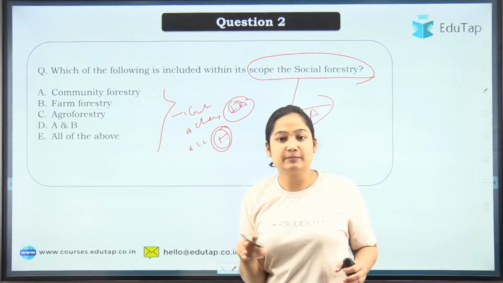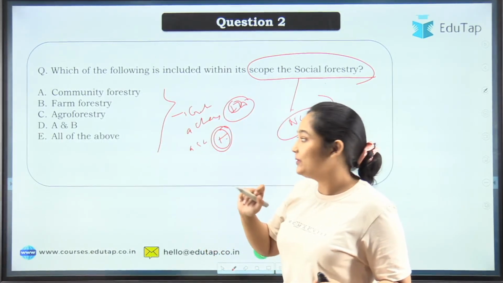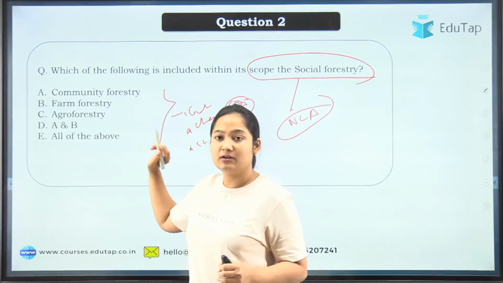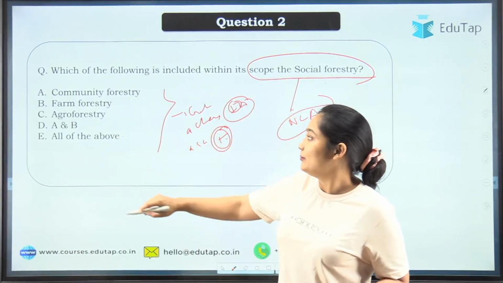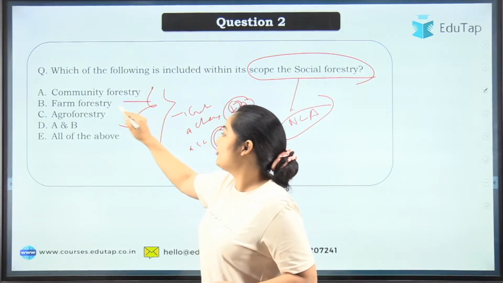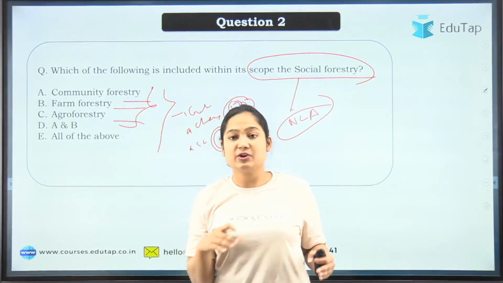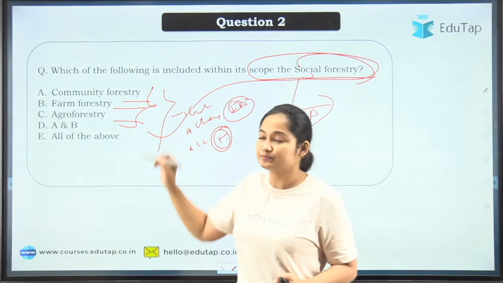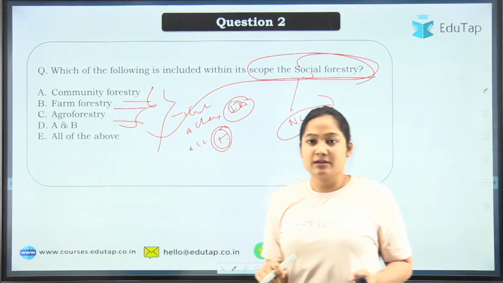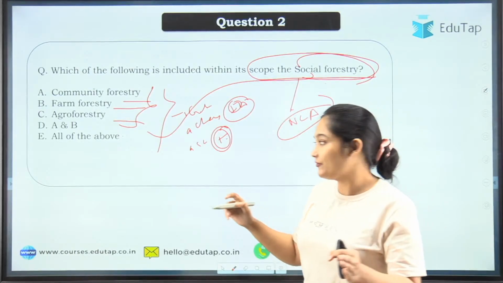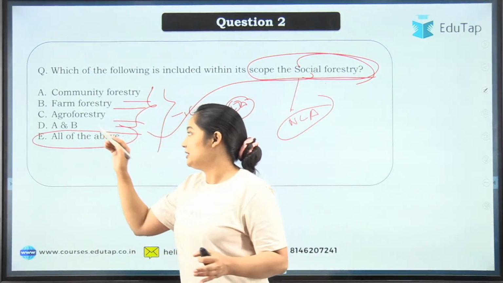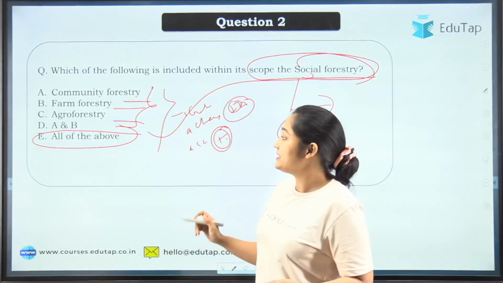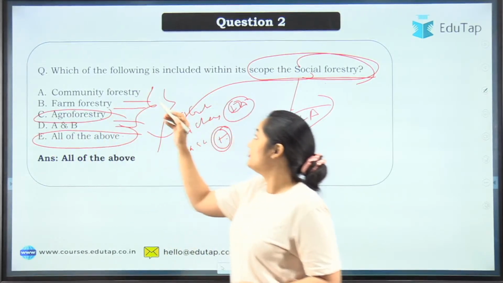Most of you, and Albert, answered option E, that is all of the above, but these are your three main options: community forest, farm forestry and agroforestry. You'll have to tell where social forestry lies. As I can see, most of you are going with option E, all of the above. But a little trick: agroforestry is not part of social forestry.